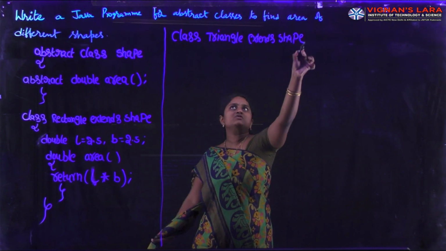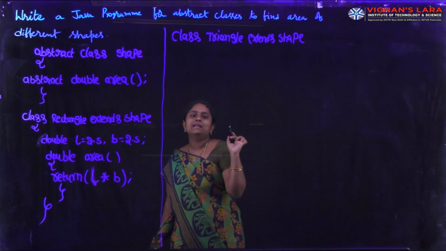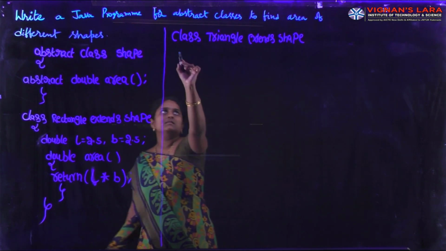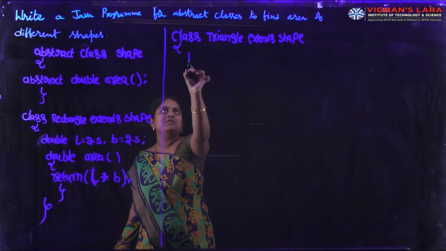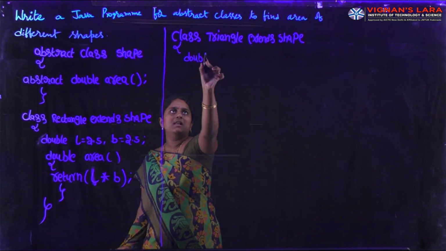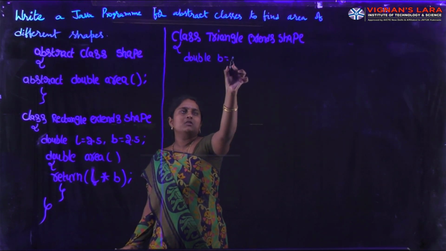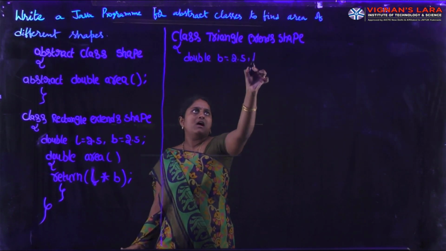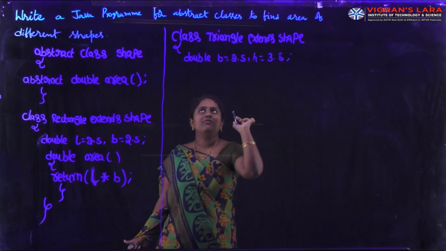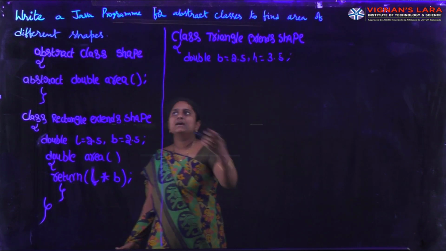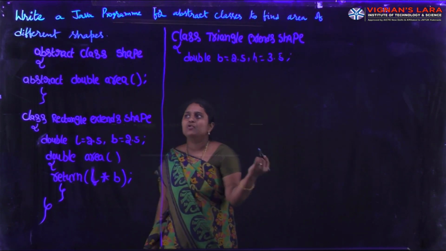Here Shape is the superclass and Triangle is the subclass. In this class, I am defining two variables, double b equal to 2.5 and h equal to 3.5. Next, I am providing the body of the abstract method.